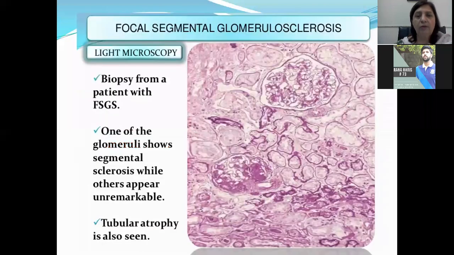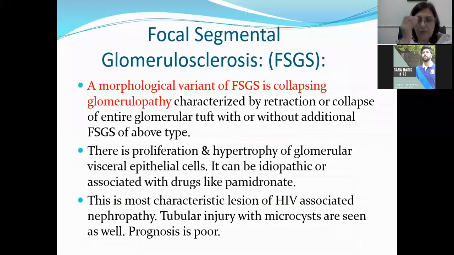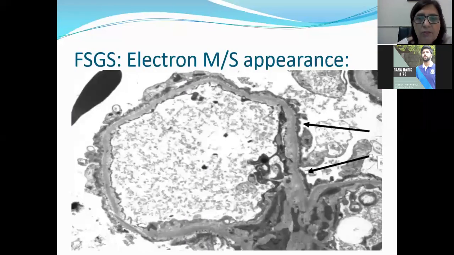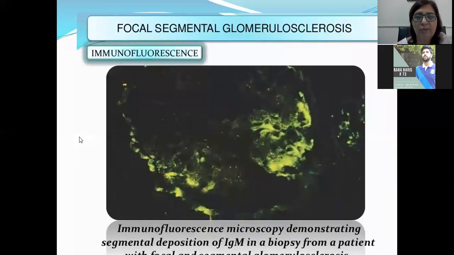So under the electron microscopy, I'll show you. There is going to be loss of foot processes. You can see there is fusion of foot processes present. Sometimes there is going to be denudation. Here you can see the overlying epithelial cells are damaged and only the glomerular basement membrane can be seen. This is the denudation of the basement membrane.